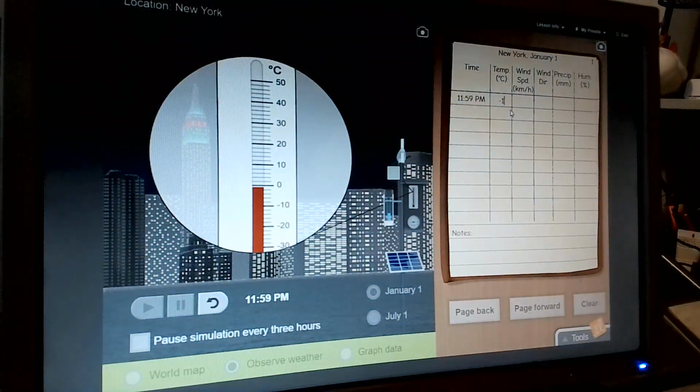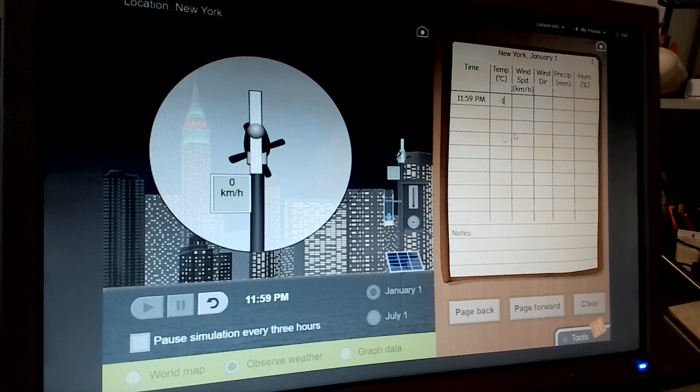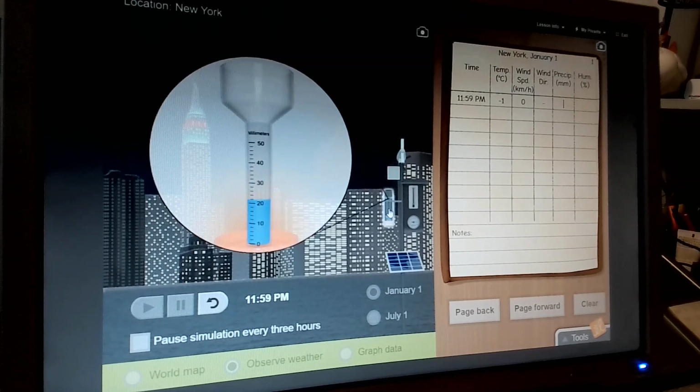Using both is going to be important for this one because then you can click things like wind speed. Right now it's 0 kilometers per hour. The wind direction, there is nothing because it's 0. Precipitation, you would look here, and I'm looking at 22 millimeters.